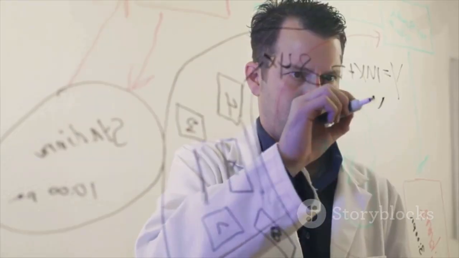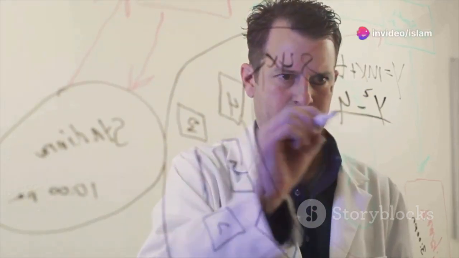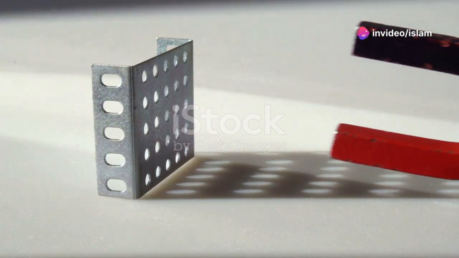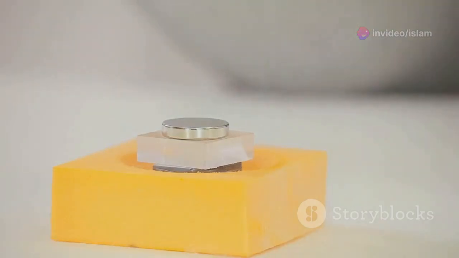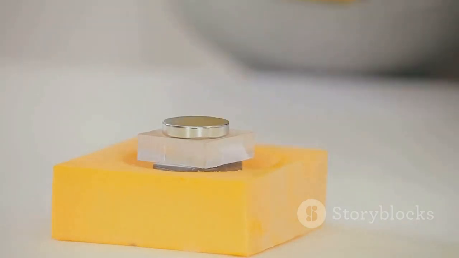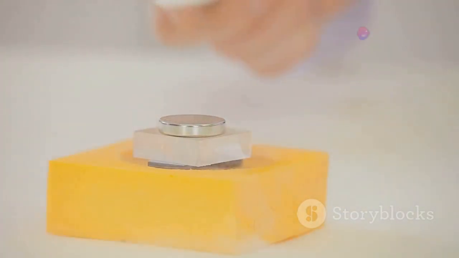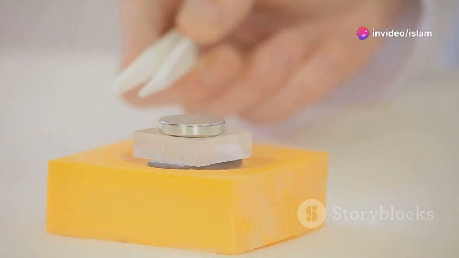Section 4. Distance is key. The force weakens as we move apart. Imagine holding a magnet close to a metal object. The magnetic force is strong, and the object might even jump towards the magnet. As you move the magnet away, the force weakens, and the object no longer feels the pull.